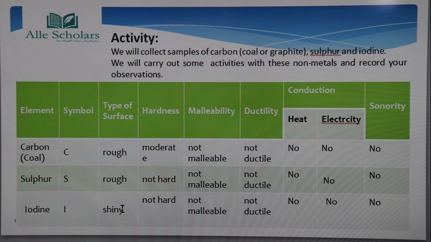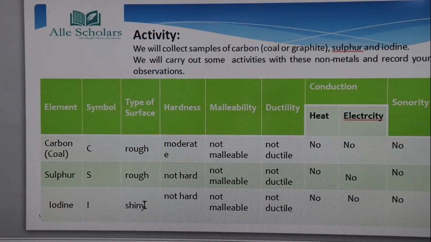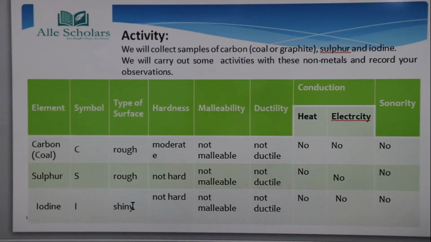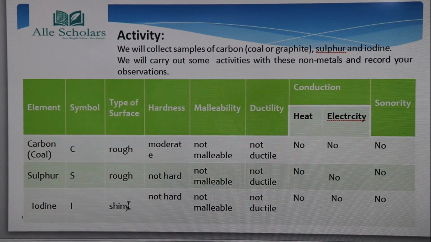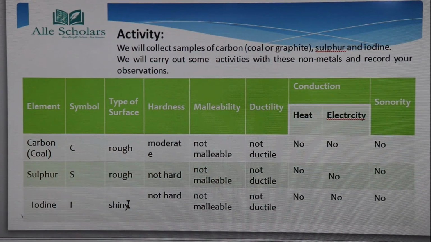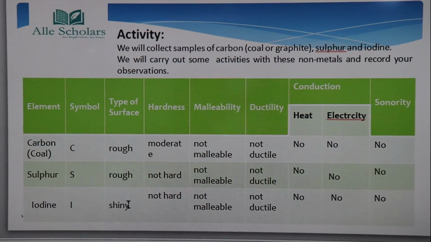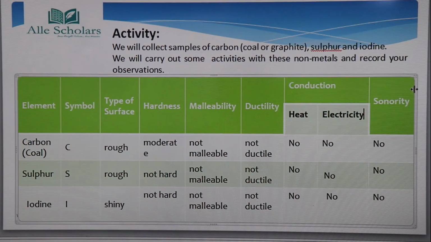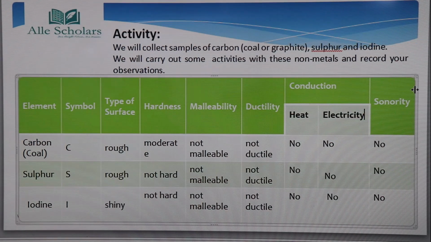Coal, sulfur, as well as iodine, all three neither conduct heat nor conduct electricity.